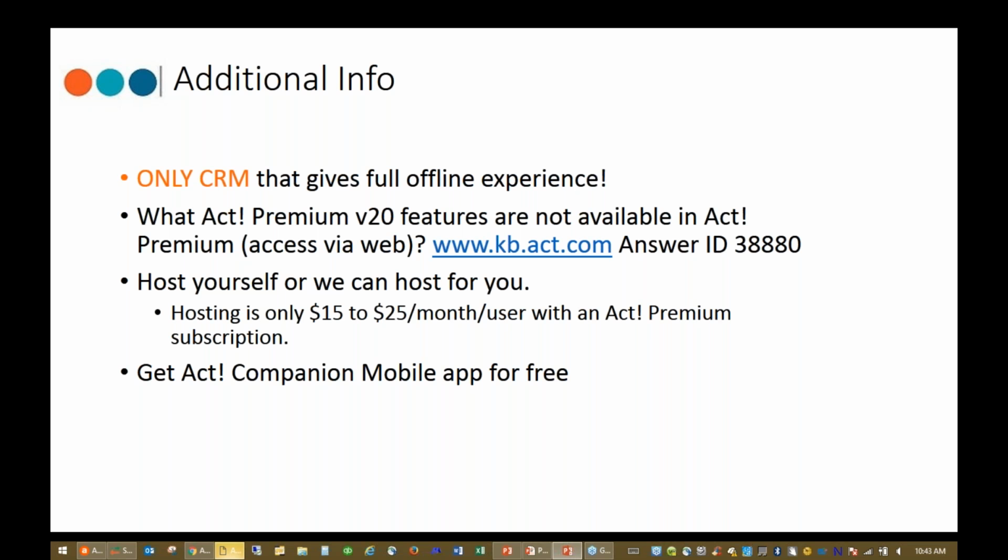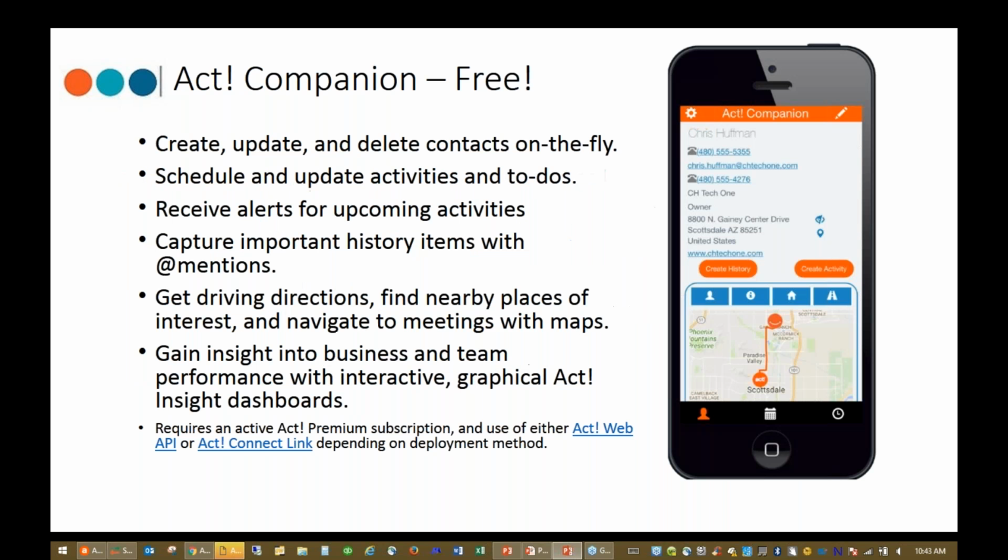It's only $15 to $25 a month per user more. So it's just very, very inexpensive to give you this mobility. And the nice thing about having the ACT Premium in the cloud, it does give you another application called ACT Companion. And ACT Companion is a new mobile app that was just released. Again, it's been out for probably maybe 9 months, but they're continuing to make changes to it and add new features to it. So ACT Companion comes as part of your ACT subscription and also comes as part of your hosting plan. It's a great new application that allows you to have ACT on your device.